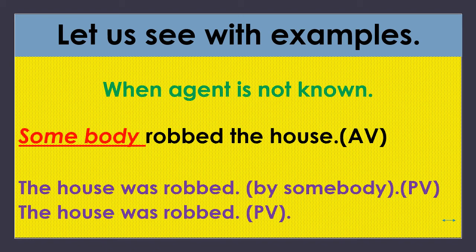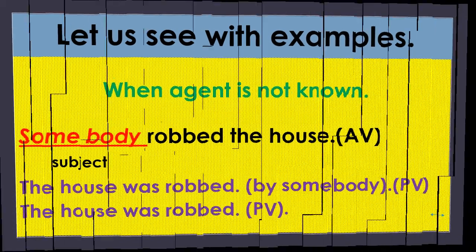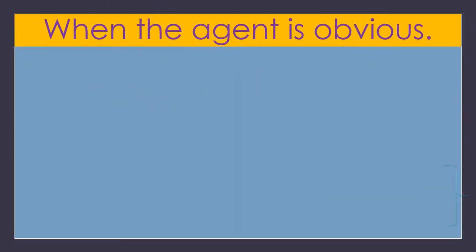So in the active voice we can mention the subject, but in the passive voice the subject can be missing here. Okay, children? Now, children, look at the second situation.